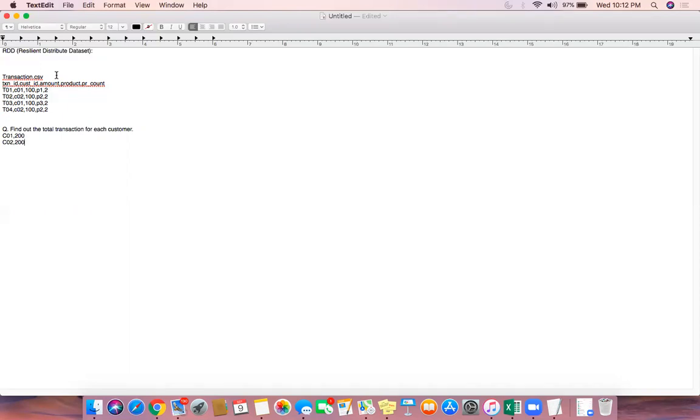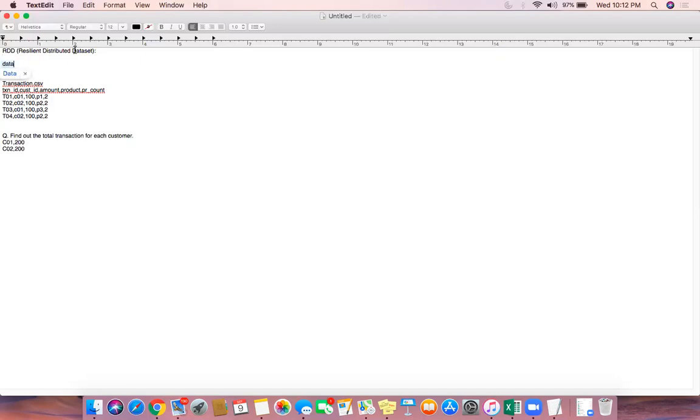Okay, so now let's discuss what an RDD is. RDD stands for resilient distributed data set. Let's understand each of these words line by line. First we are saying data set. So what does data set mean? Data set, as you have seen, is any kind of data.